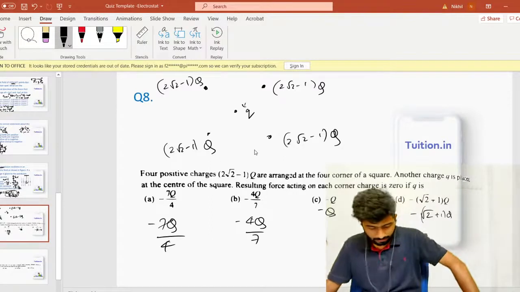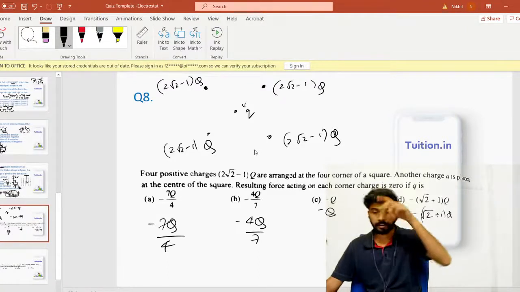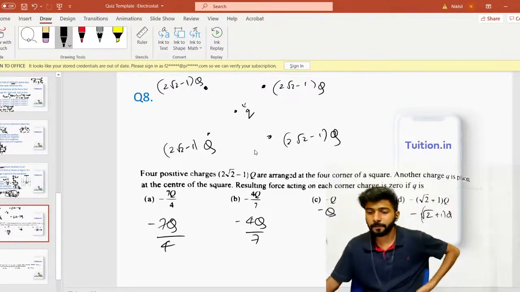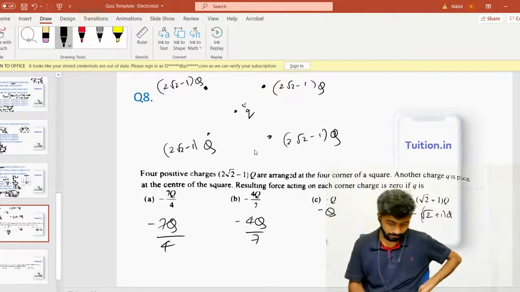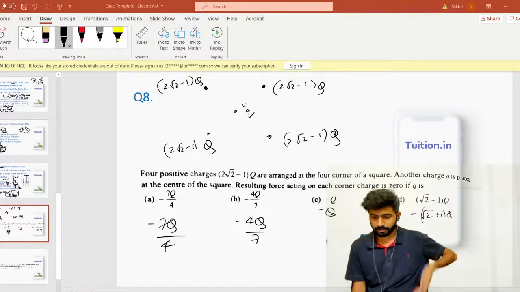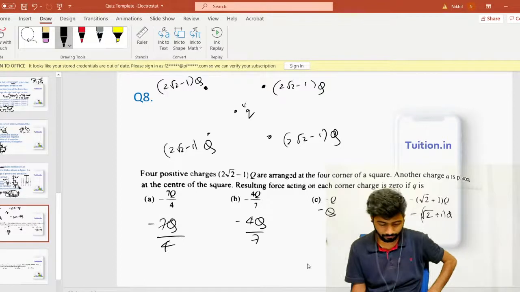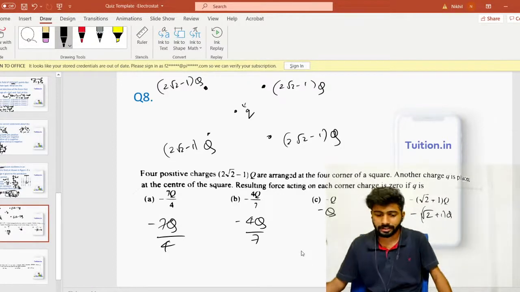Right, straight away a question from electric fields, superposition of electric field. We will quickly look at the explanation. Don't worry about that. Again, I'm not going to completely solve it, because the calculation is rather left to you. But the concept is what you need to know for questions like these.